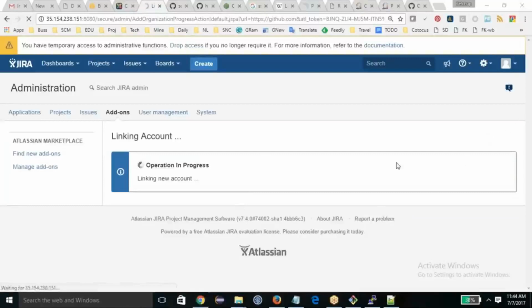Now I'm integrating Jira with GitHub. So you have to integrate each and everything. That way it saves time for the developers, managers, QA guys, IT. So it's a good practice.